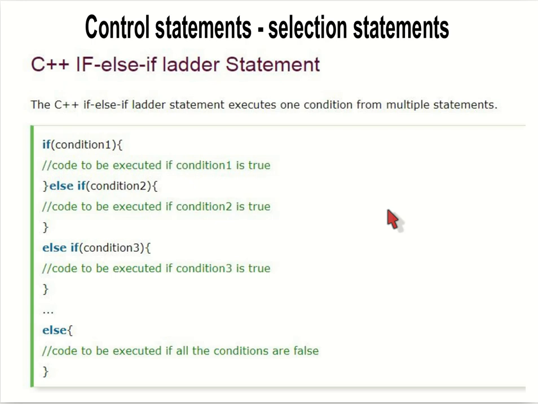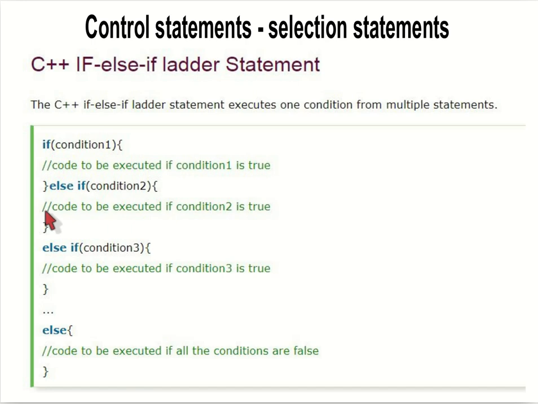Next is the if else if ladder statement. It is just like a ladder. One condition is there, the if condition. If the condition is true, this code will be executed. Else if means, if this condition is not true, then it checks another condition. If this condition is true, then this code will be executed.